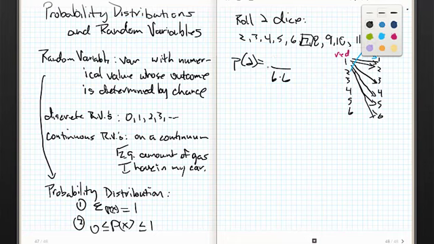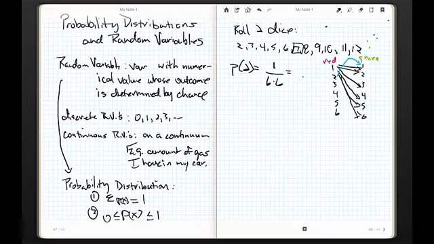Okay? Now, how can you roll a 2? Well, there's only one way to roll it. It's called snake eyes, and that's a 1 on the first and a 1 on the second. So we got 1 out of 36.